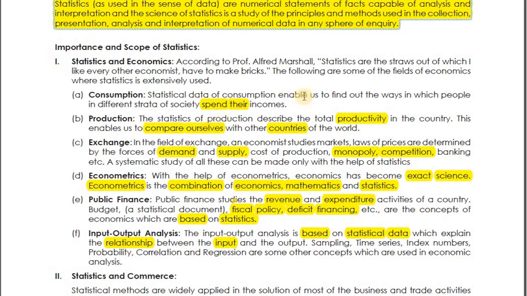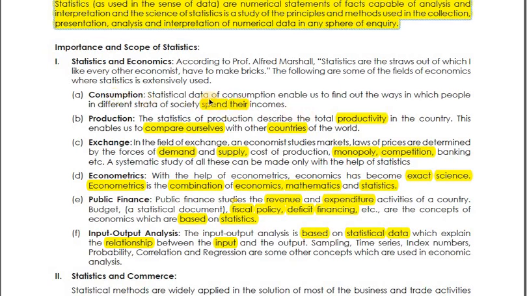This particular answer will be done a little faster because I feel it's a theory question and mostly a 1 or 2 mark objective type question can be asked. So we are not going to give more time on this. Statistics and economics: the first thing that they are saying is consumption.